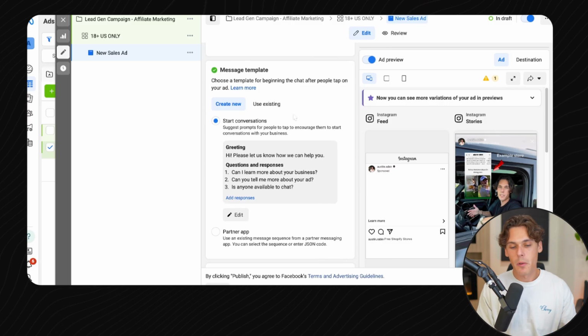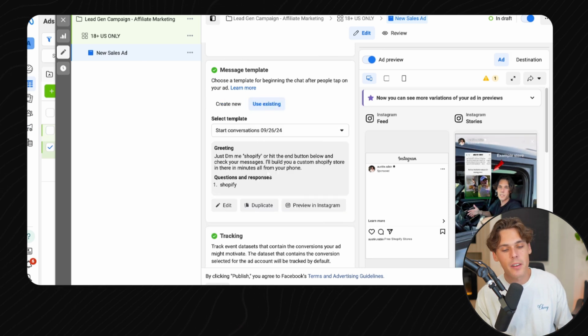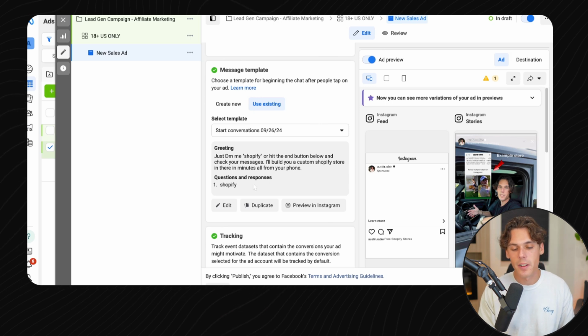How this works is, when someone swipes up and sends you a message, they have an automatic conversation starter. So you can say something like DM me Shopify or hit the end button below and check your messages. I'll build you a custom store. So when they swipe up, this is what they see as an automated response. It says this exact message right here. And the response option that they have to automatically click on is Shopify as the keyword.